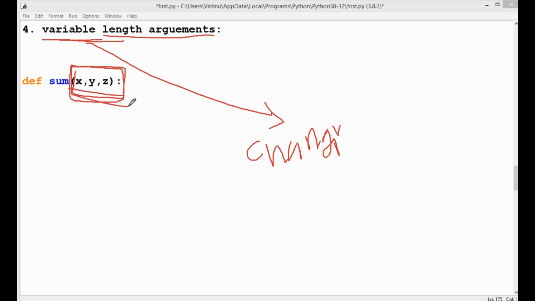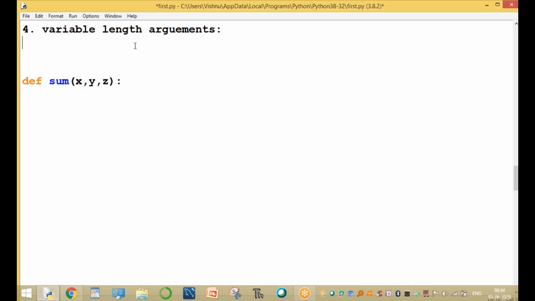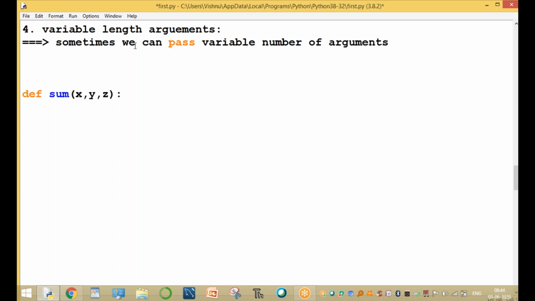This is not a fixed value. We can change it, we can take any number of arguments. That is called variable length arguments. Here the first point is, sometimes we can pass a variable number of arguments to our function.